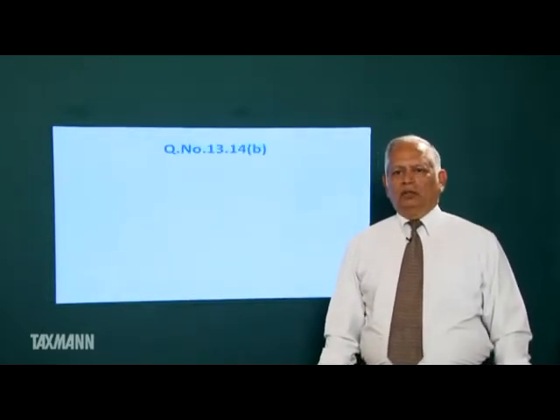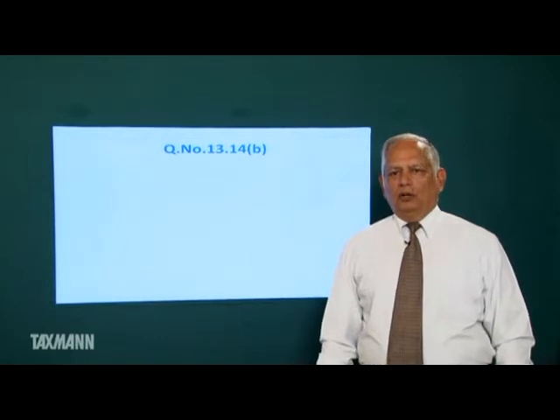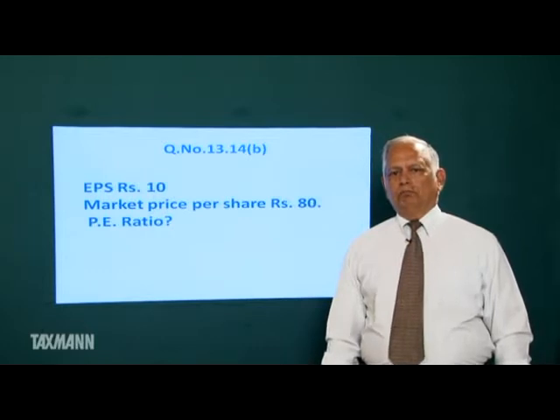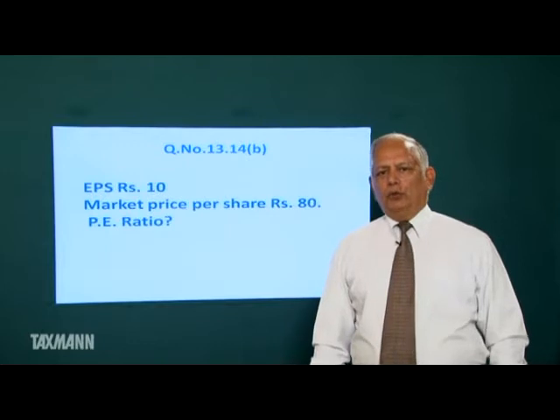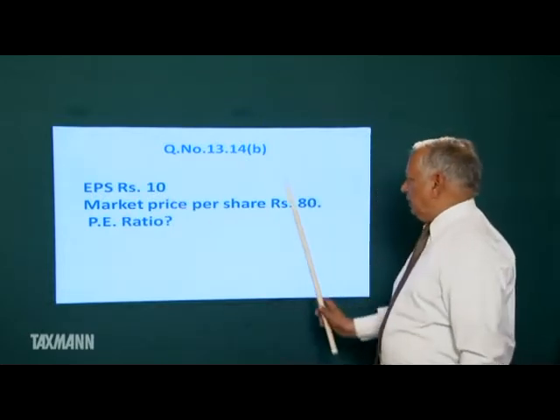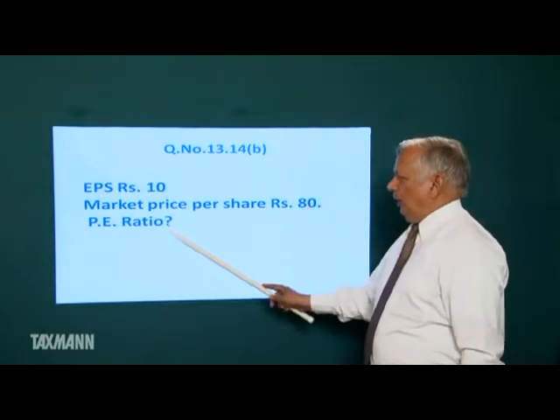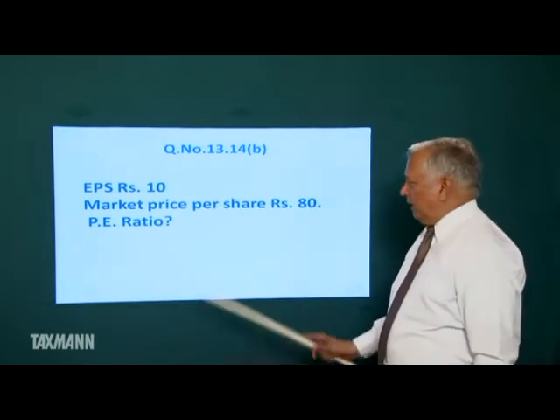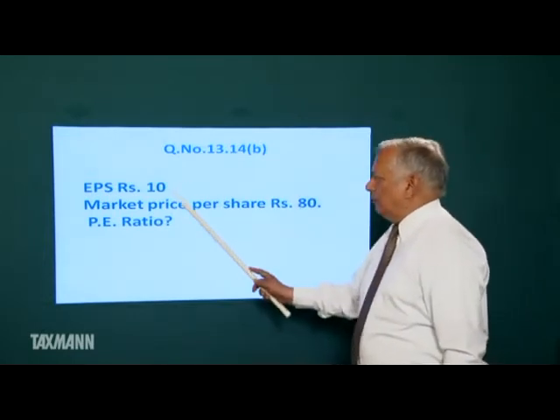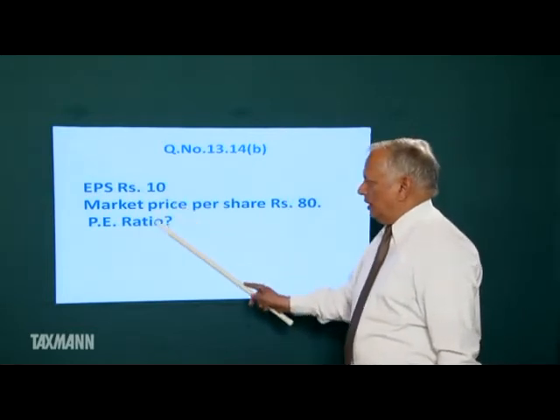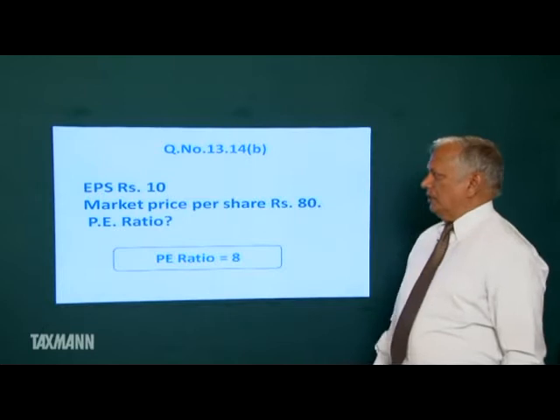Question number 13.14b. EPS rupees 10. Market price rupees 80. We have to find price earning ratio. What is price earning ratio? Market price per share upon earning per share. Market price per share upon earning per share, so price earning ratio is 8.